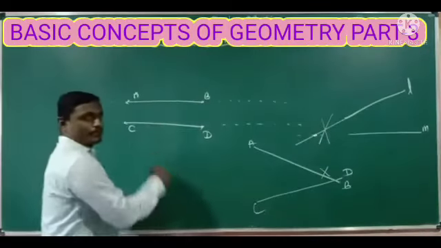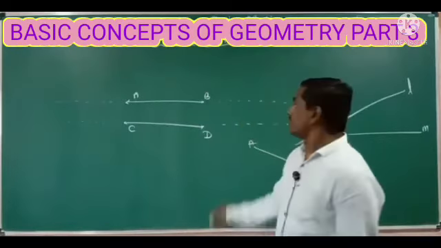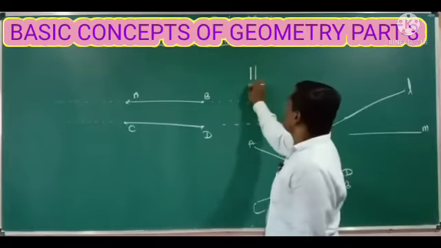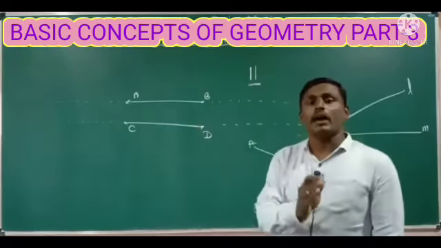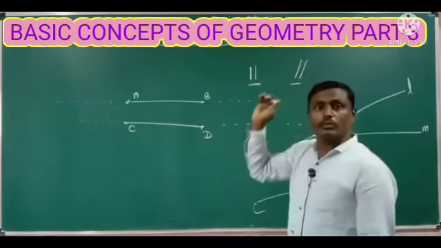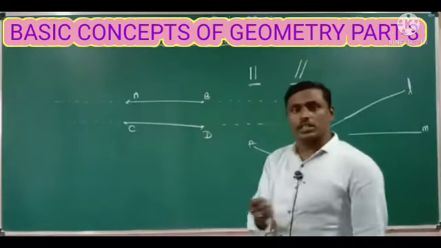Okay, and these parallel lines can be represented by a symbol like this. This is the symbol to represent parallel lines. For example, here AB and CD are the two lines, no?